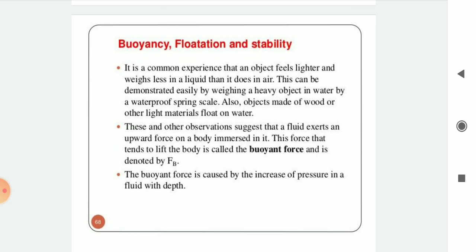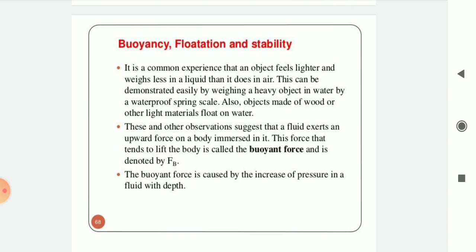It is common experience that an object feels lighter and weighs less in a liquid than it does in air. This can be demonstrated easily by weighing a heavy object in water with a waterproof spring scale.